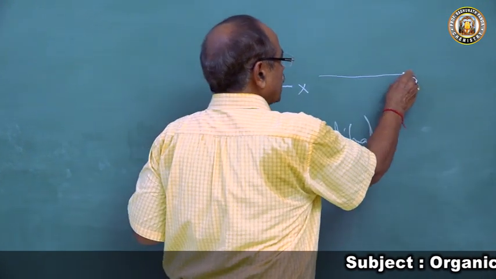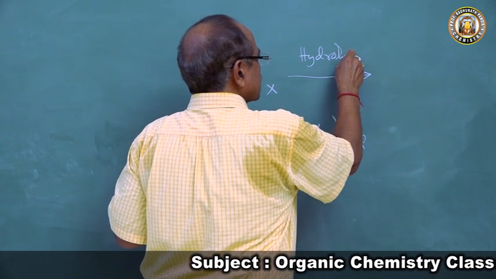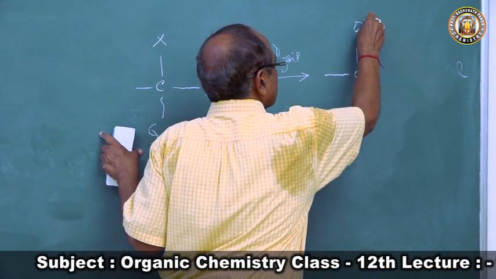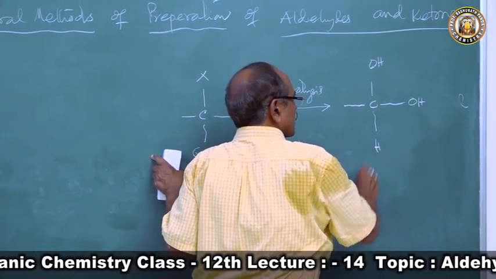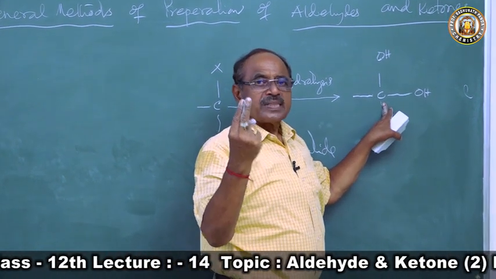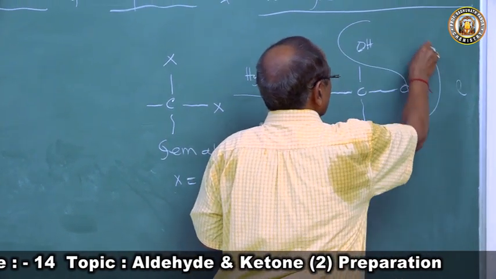Now if we do the hydrolysis of this, what will happen? This will give us OH and H. We know when a carbon atom has 2 OH groups it is unstable and loses a molecule of water. This I taught you while teaching alcohol.